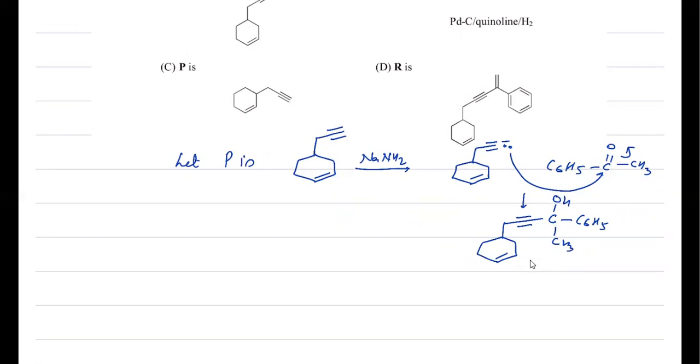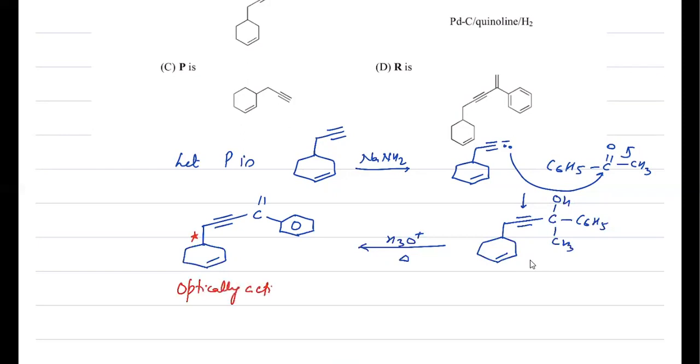And then it is given protonation and heat, that means dehydration of the alcohol. You will get finally this as a product. Now you can see that in this compound, this is the chiral center, so it is optically active. That means all given conditions are satisfied for R.